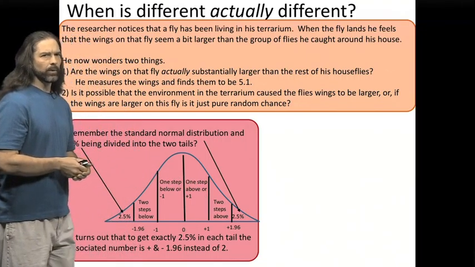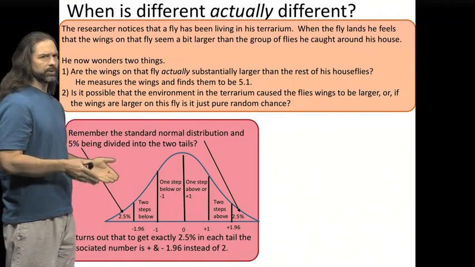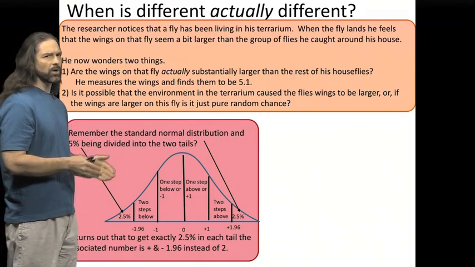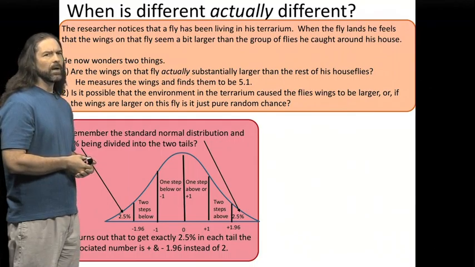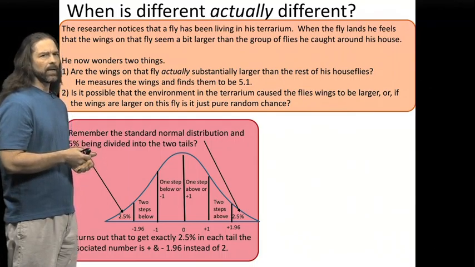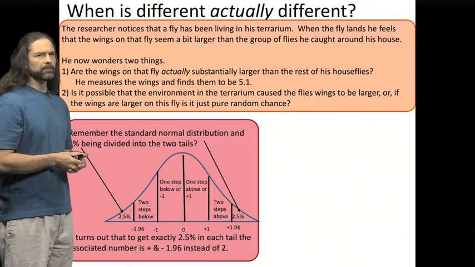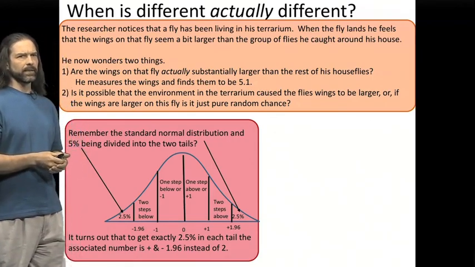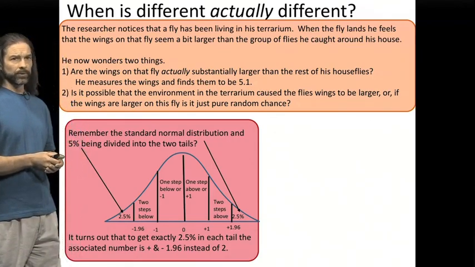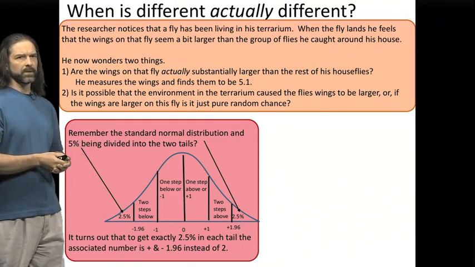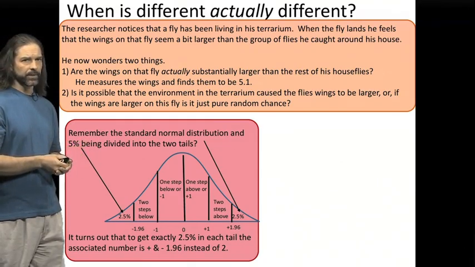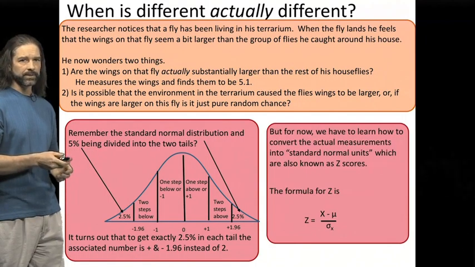As it turns out, when I divide that 5% into the two tails in a standard normal distribution, it's almost two standard deviations above and below. It's actually plus 1.96 and negative 1.96. I encourage you to memorize that because anytime you're dealing with the standard normal distribution, those are what are known as critical values, and it's going to be plus and minus 1.96 if you're doing a two-tailed test.